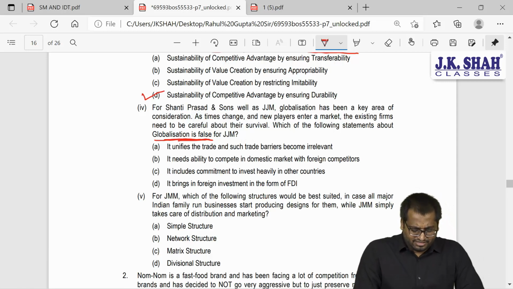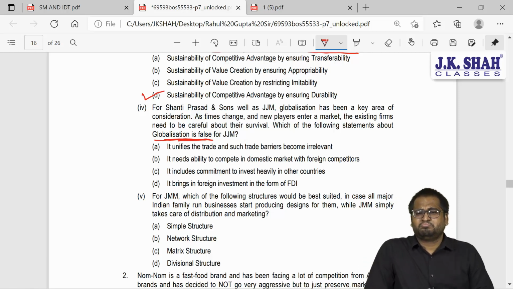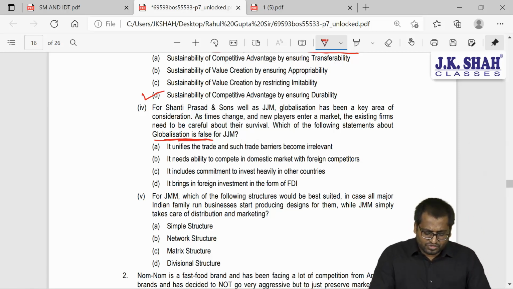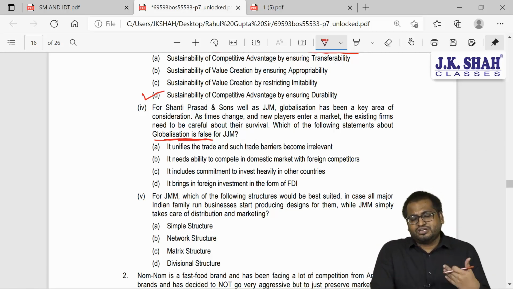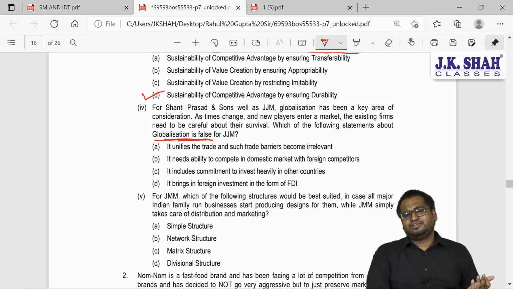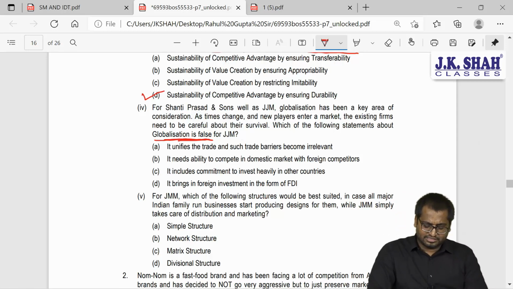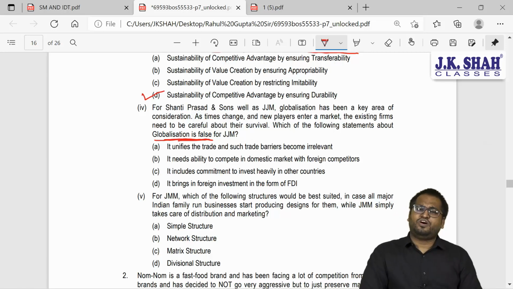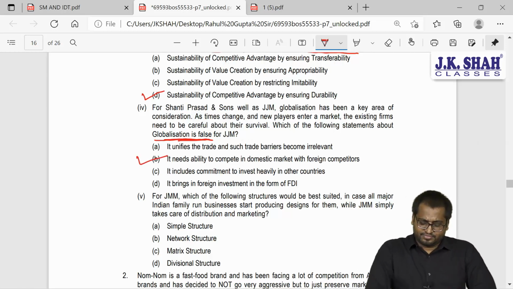Read the second statement. It needs ability to compete in domestic market with foreign competitors. No, this is something which we will think of. Okay. C. It includes commitment to invest heavily in other countries. Naturally, if you want to set up a business in other country, you need to invest heavily in that particular country. So this is a true statement. It brings in foreign investment in form of FDI. Again, this is also a true statement. So don't you think so? B will be your answer. Yes.